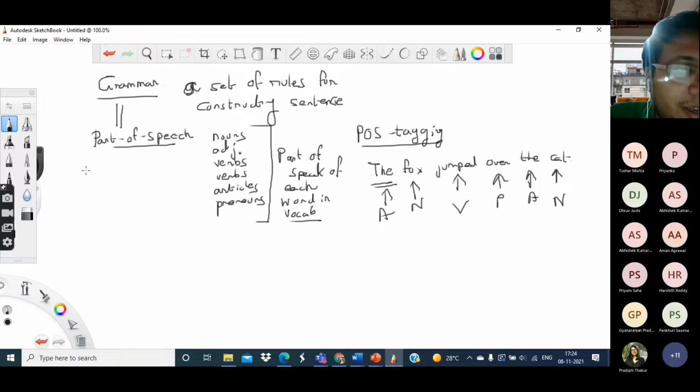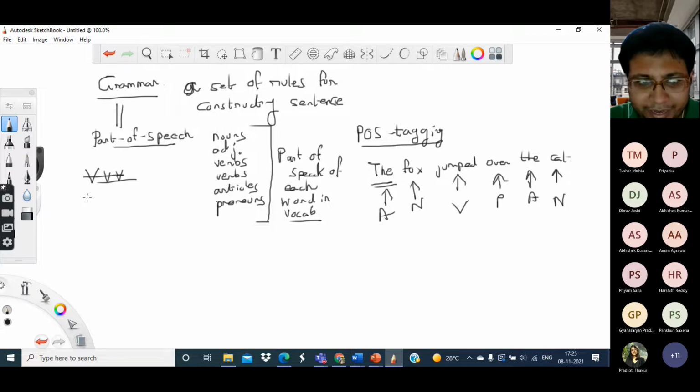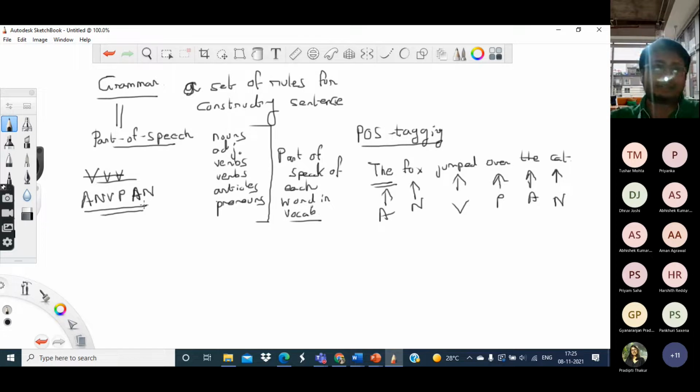Say for example, suppose I propose to you a sentence which has three word tokens and each of them is a verb. Obviously, it's not going to be an acceptable sentence. It's probably grammatically incorrect. So this VVV is not an acceptable sentence configuration. But the one which we have had here, ANVPAN, is an acceptable sequence.